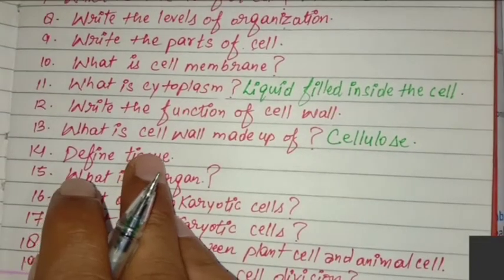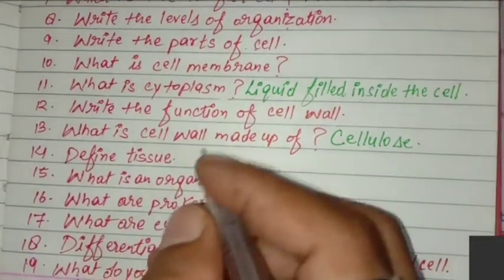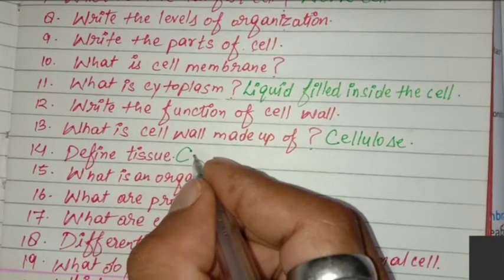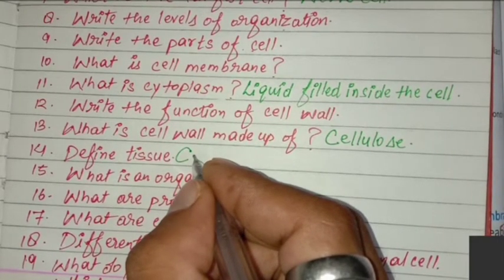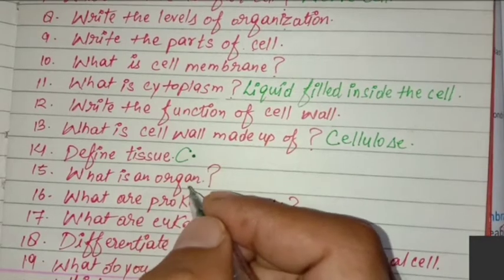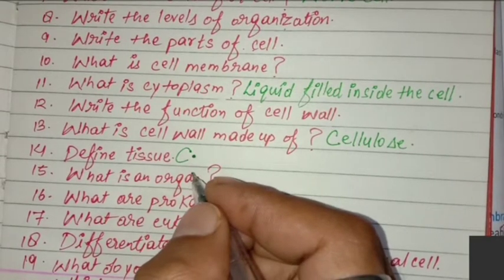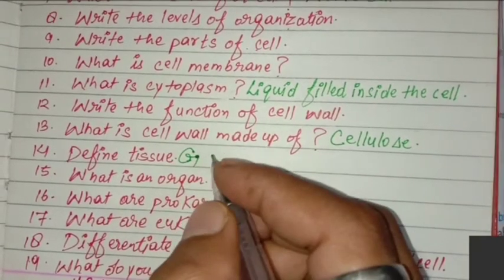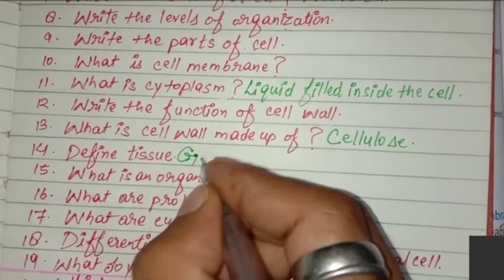Define tissue. What is tissue? Can anybody tell me? Yeah, correct.